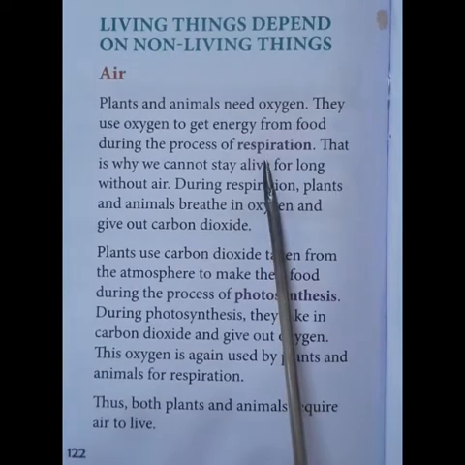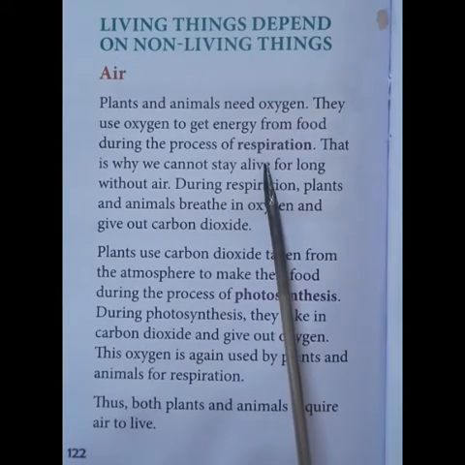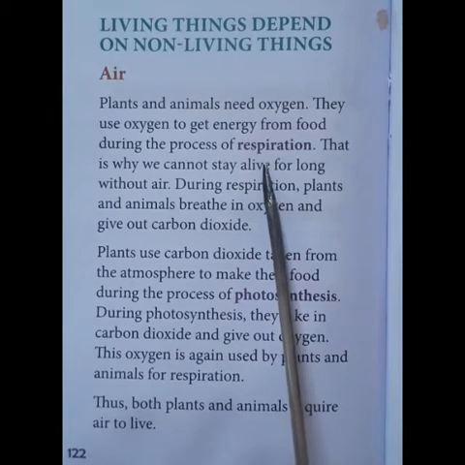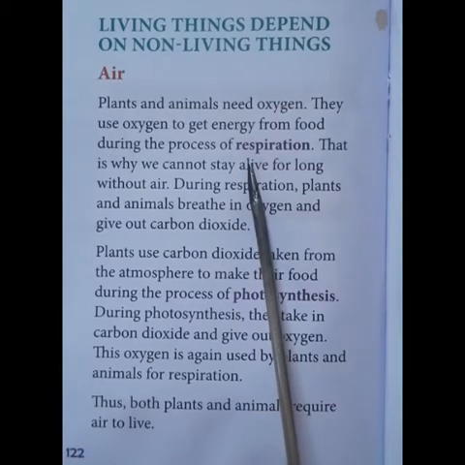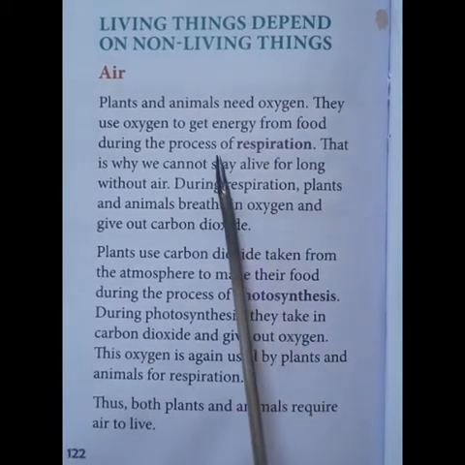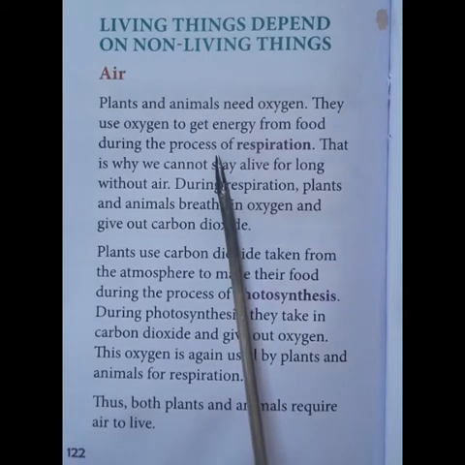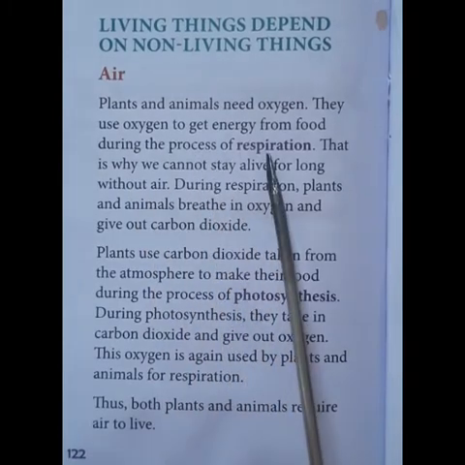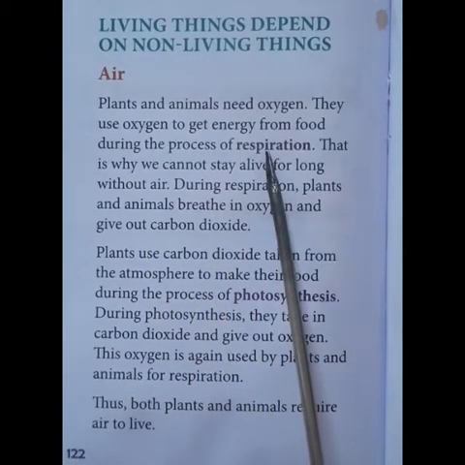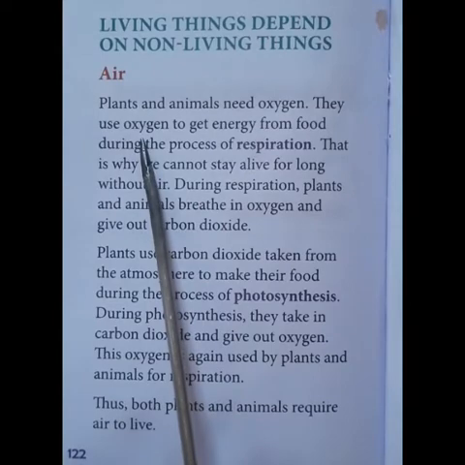In order to breathe, all the living organisms will take in oxygen and they leave out carbon dioxide into the atmosphere or into the air. So, which is that important component of air that is required for the process of respiration? Yes, of course, it is the oxygen.